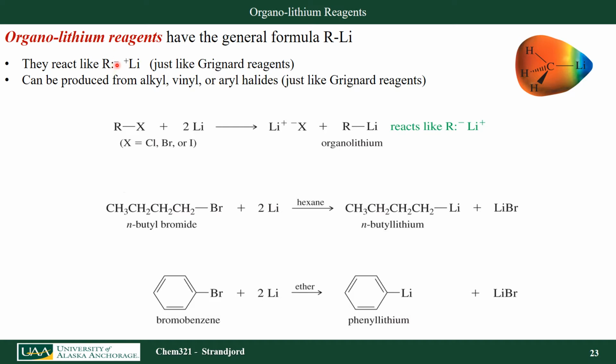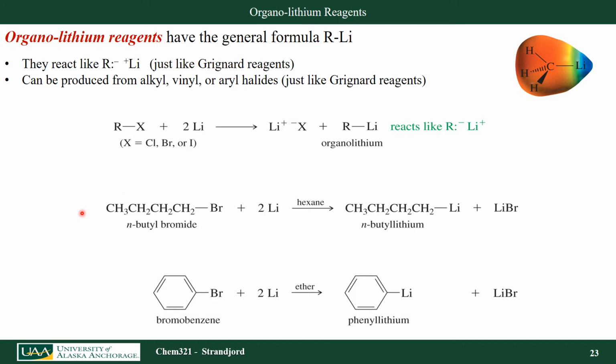So I have a lone pair of electrons with a negative charge, and I have lithium here as a positive charge. So organolithium reagents can be produced from alkyl halides, vinyl halides, or aryl halides, just like Grignard reagents. So I start with a halide compound where the halogen can either be chlorine, bromine, or iodine. Most often it is still bromine. I react that with lithium metal, 2 equivalents. I form the organolithium compound, and I also form this lithium halogen salt.